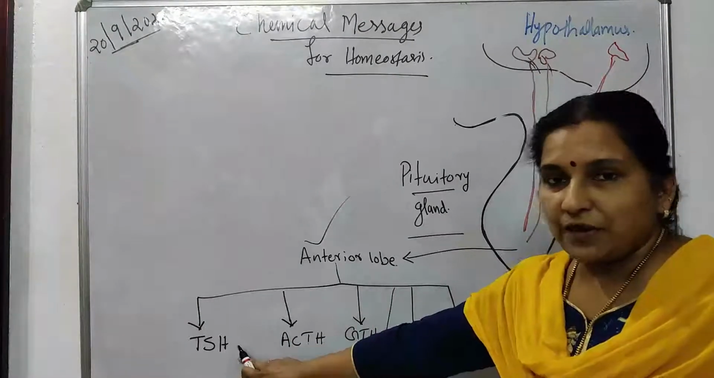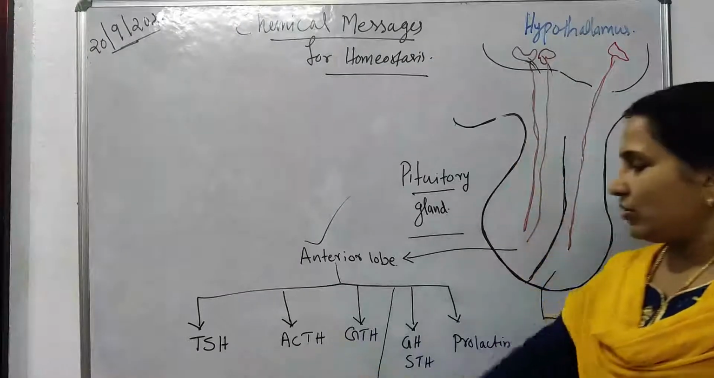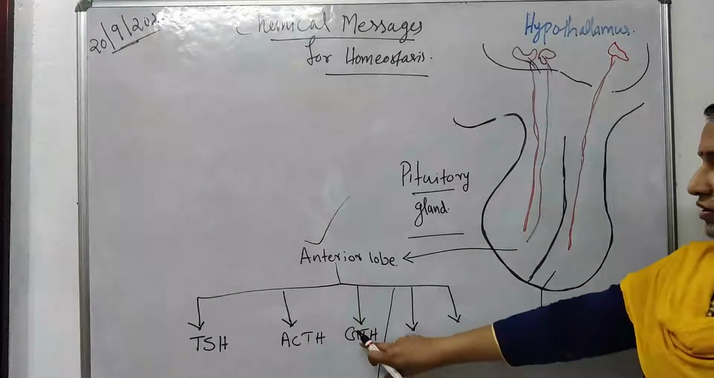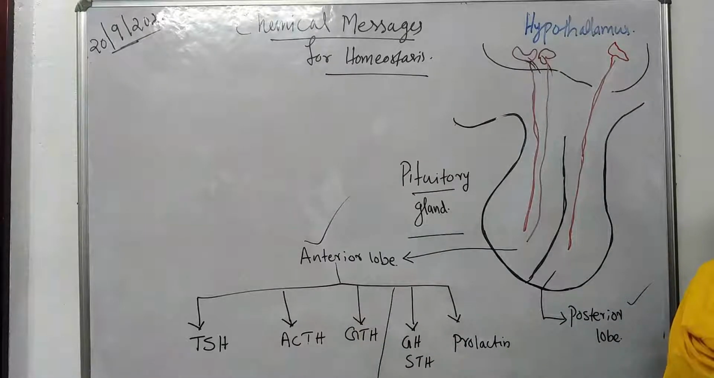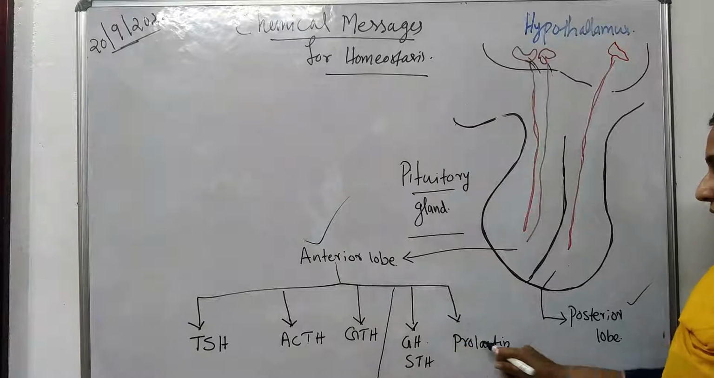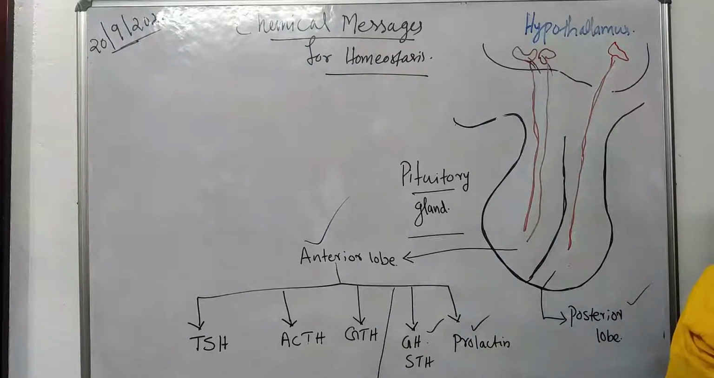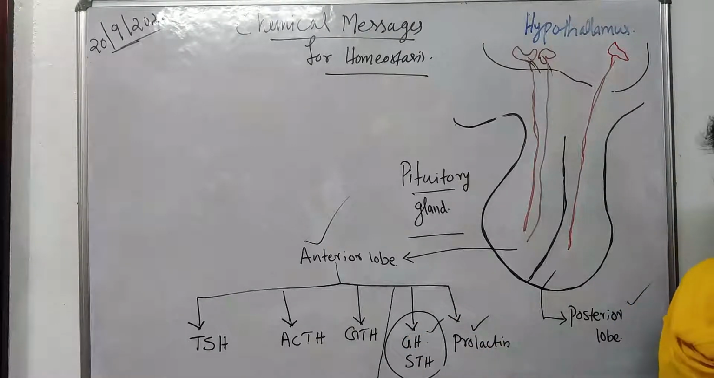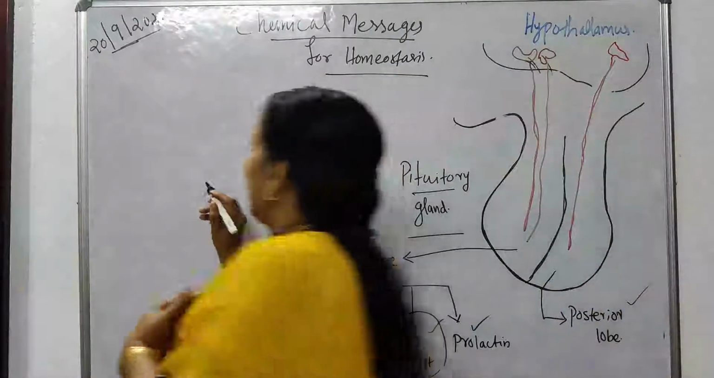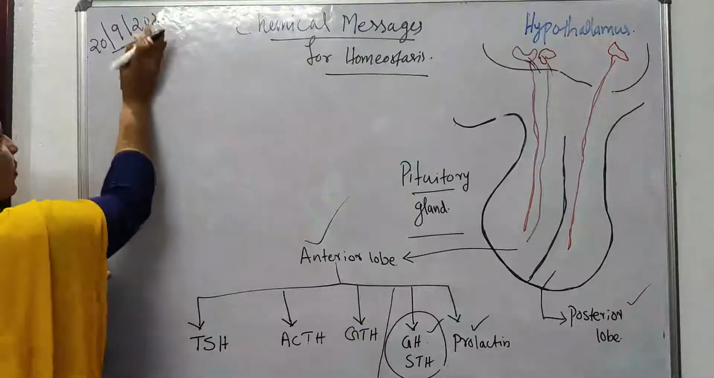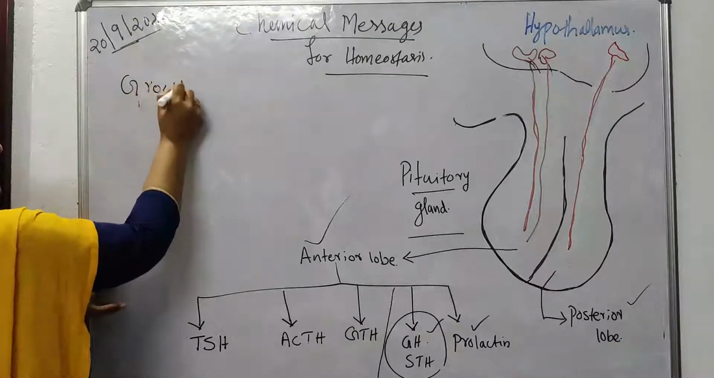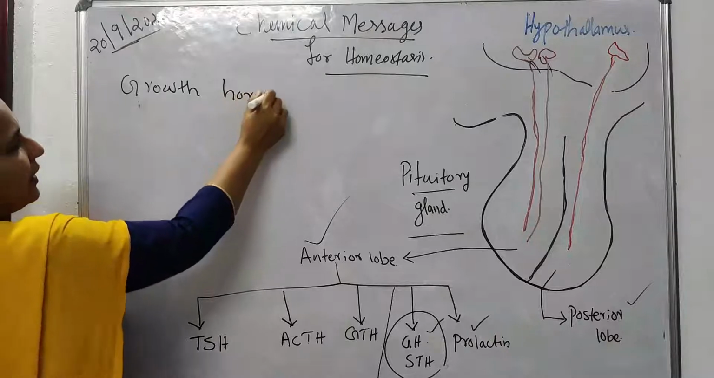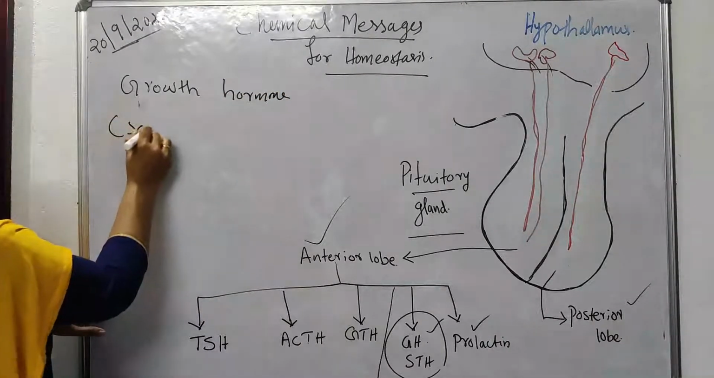Some of them are tropic hormones, namely thyroid stimulating hormone, adrenocorticotropic hormone, and gonadotropic hormones. I will let you know what a tropic hormone or stimulating hormone is. Other than this, the other hormones are growth hormone and prolactin. So first we are going to study the growth hormone, or somatotropin. Growth hormone is otherwise known as somatotropin.